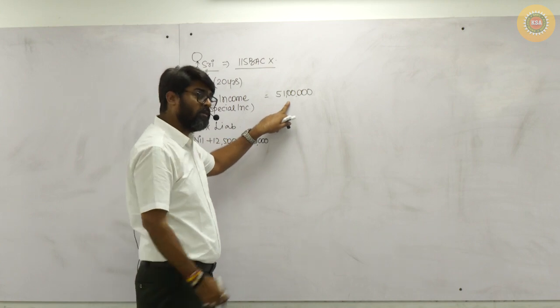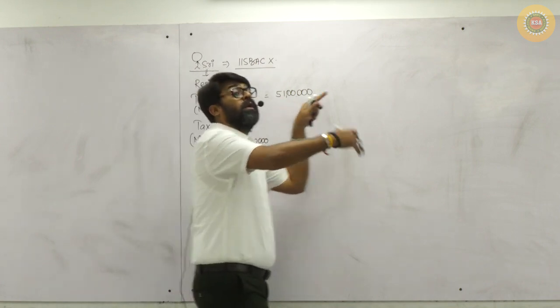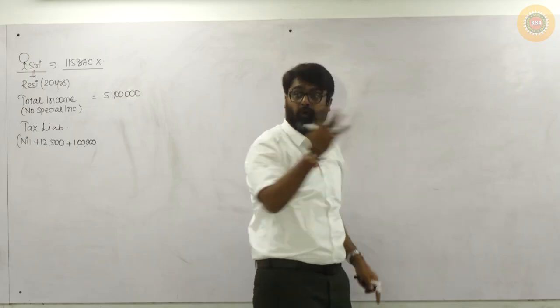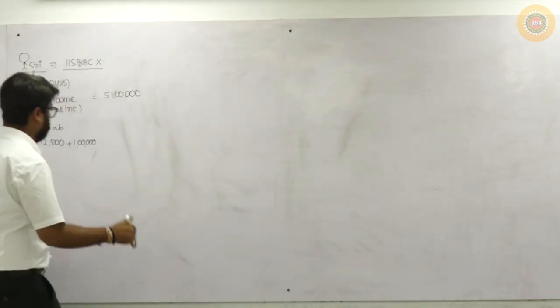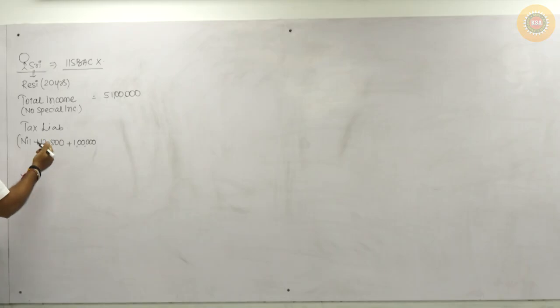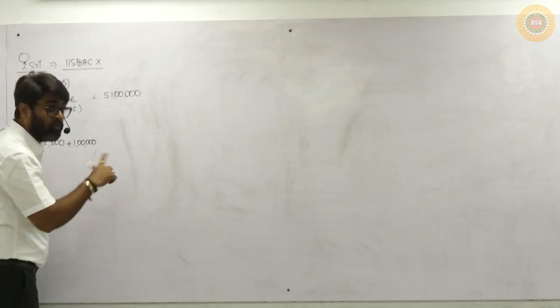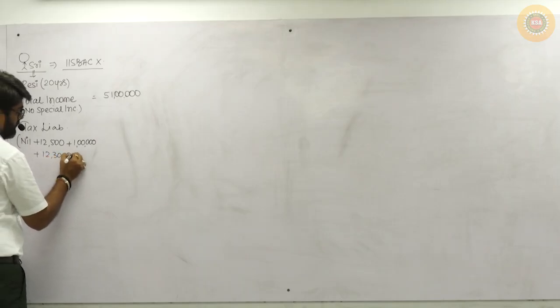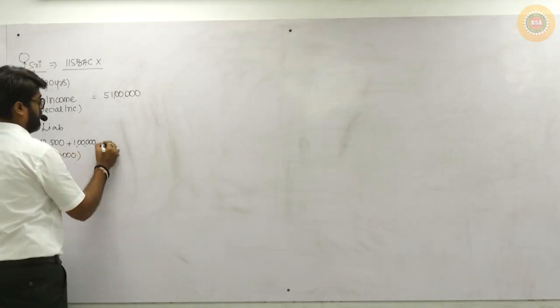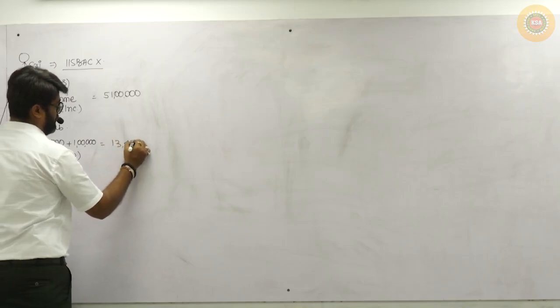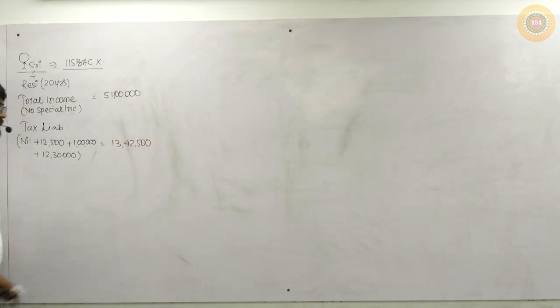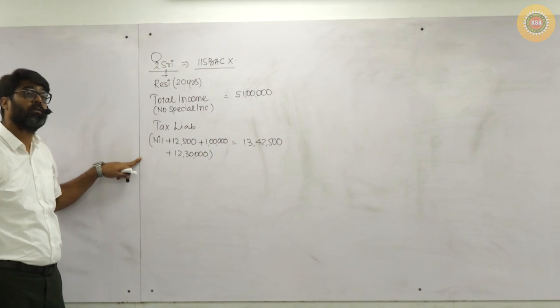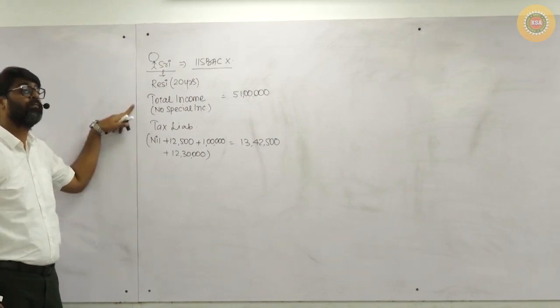In this 51 lakhs, how much is the total income over and above 10 lakhs? 41 lakhs. On that, she is going to pay 30%. So 30% of 41 lakhs will be 12,30,000. Yes or no? Now, if you add all of them, you will get 13,42,500. Are you all getting this? So this is the total, 13,42,500. So Shri is going to pay 13,42,500 tax if her total income was 51 lakhs.